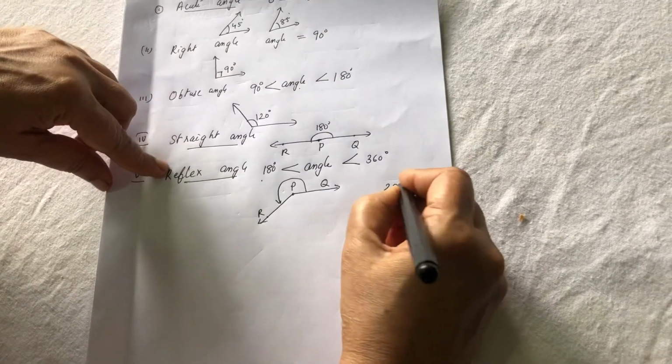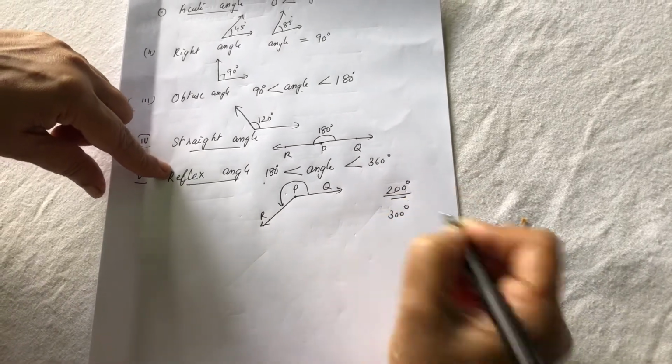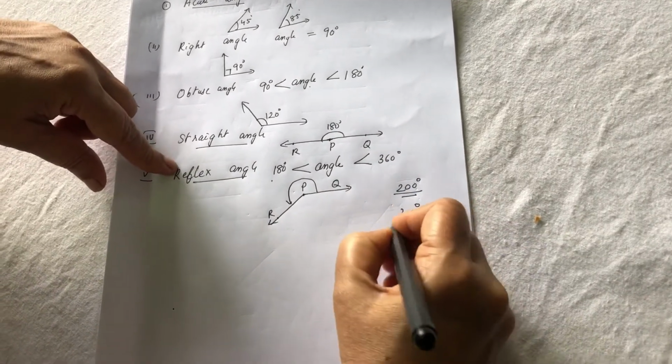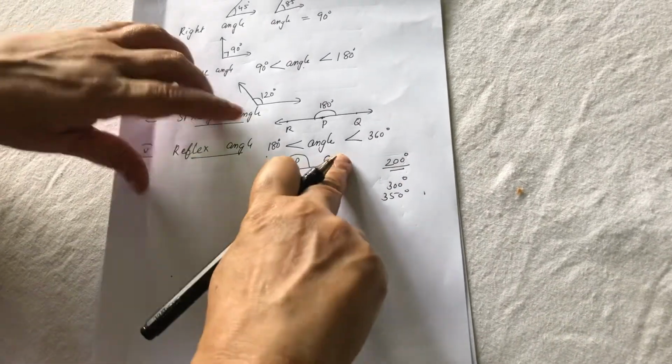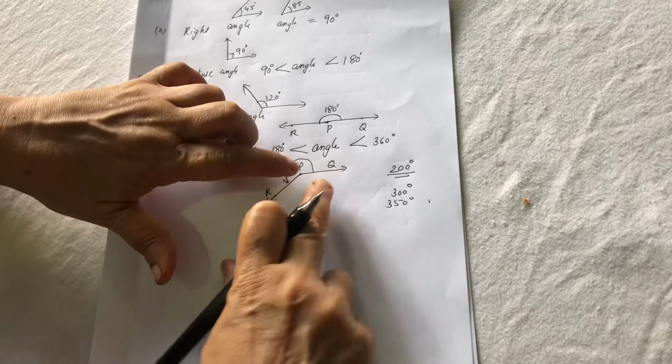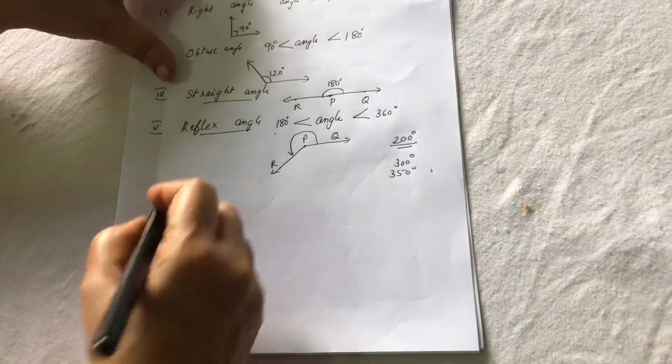Suppose a 200 degree angle, it is a reflex angle, and 300 degrees is also a reflex angle, 350 degrees is also a reflex angle. If it rotates and comes back here, then it will become 360 degrees. Less than that, it is a reflex angle.